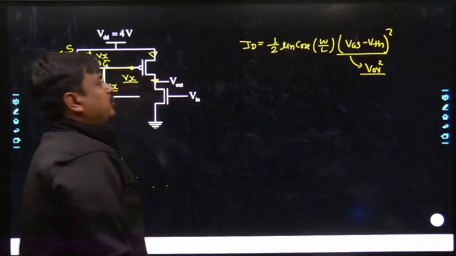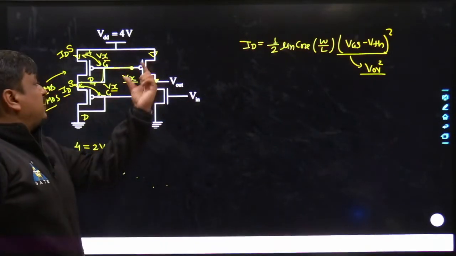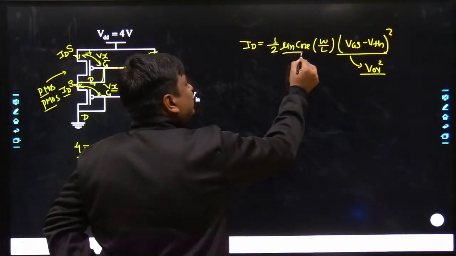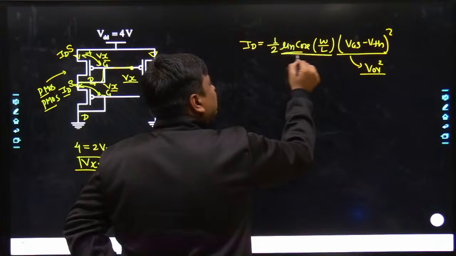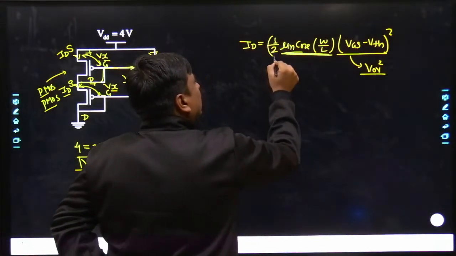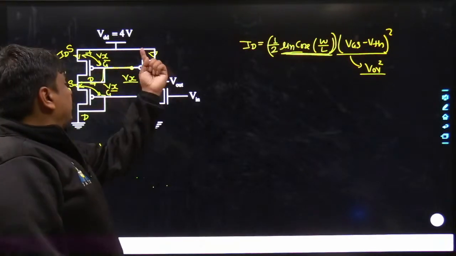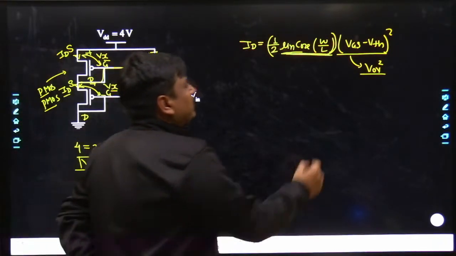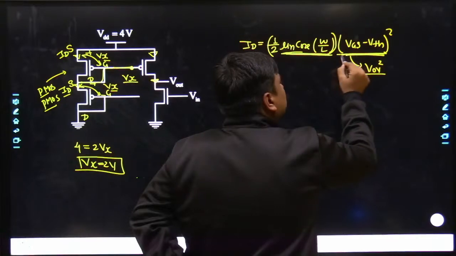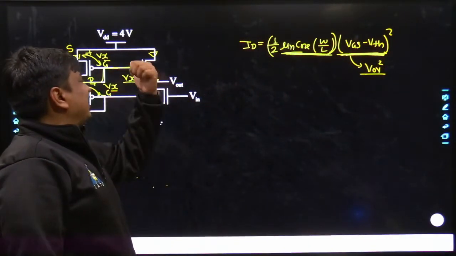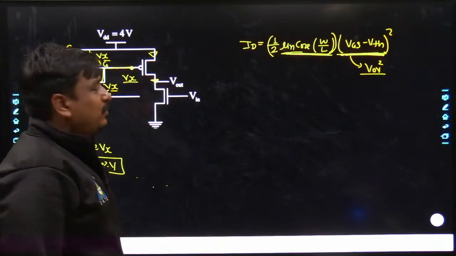If we talk about PMOS and NMOS, they have differences in mu n and COX, but once we multiply with the W by L ratio, both of the MOSes have the same factor. And if they are carrying the same current, they would have the same overdrive voltage. So I can say the overdrive voltage of PMOS is the same as NMOS.